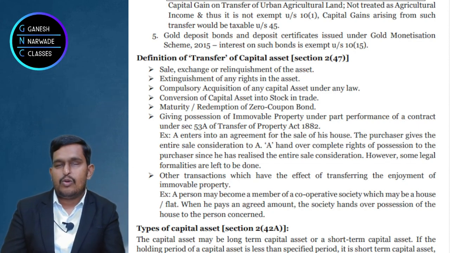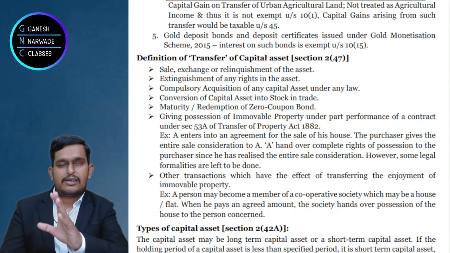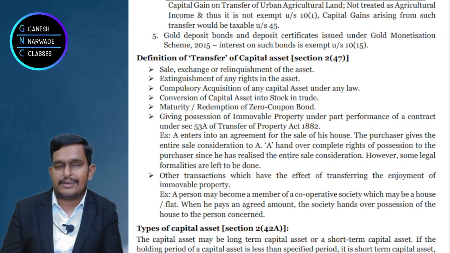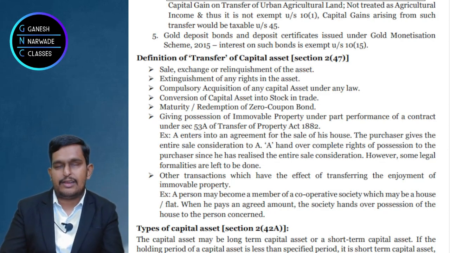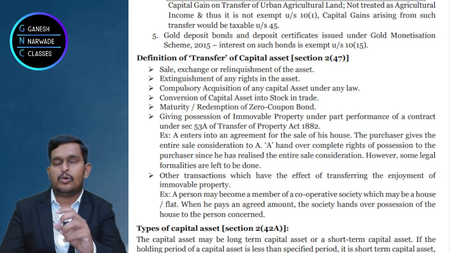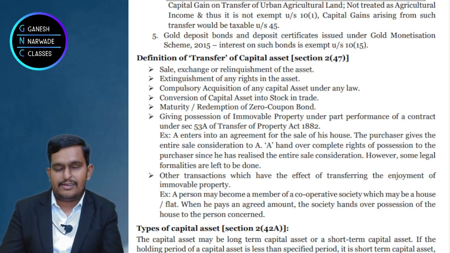Now, extinguishment. What is extinguishment? Extinguishment is equal to destruction of the asset. Here the asset comes to an end, putting an end to the asset. That is called extinguishment. Chalo, I'll tell you with simple stories to make you understand. Suppose you have a building, you took the building insurance, and the building met with a fire accident and the building was totally destroyed.